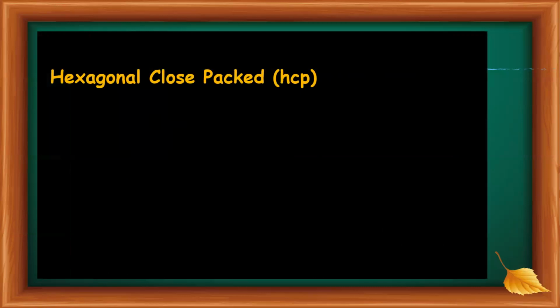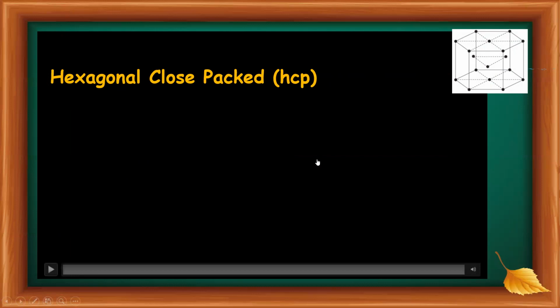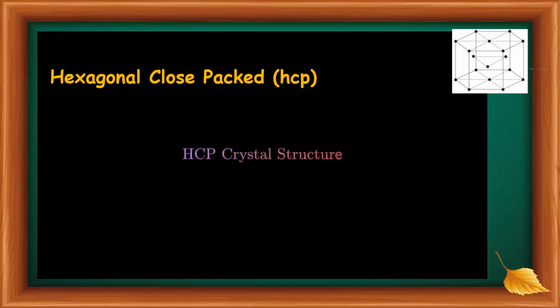The next is the hexagonal close packed structure. The figure gives a hexagonal close packed structure.